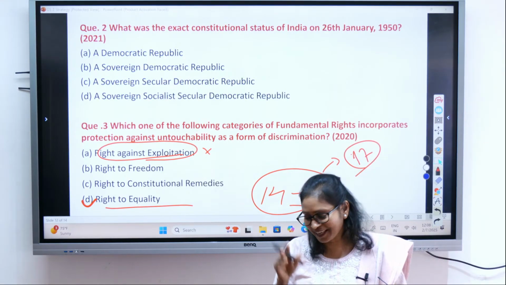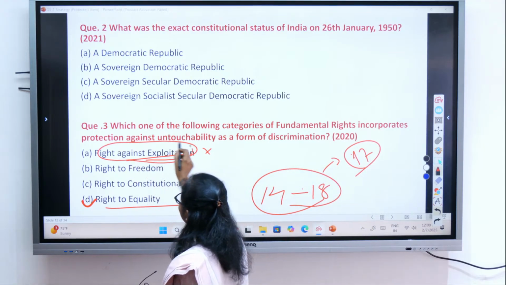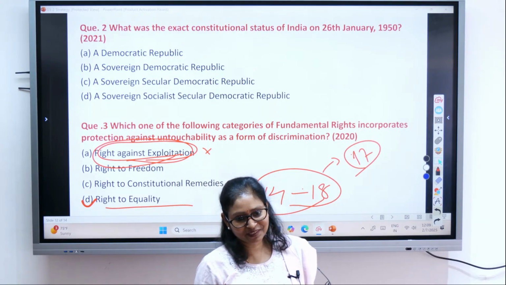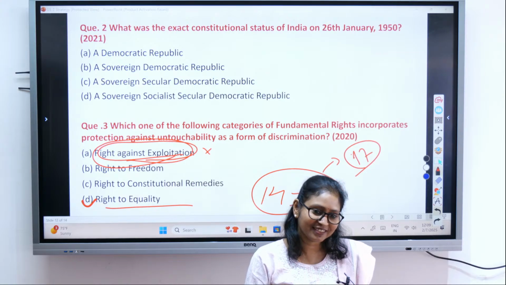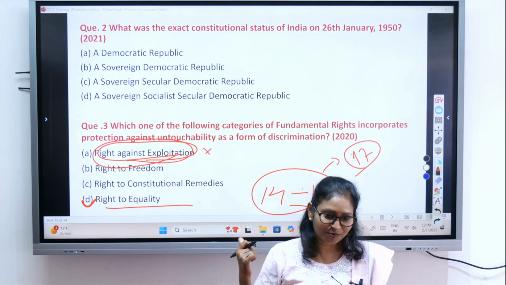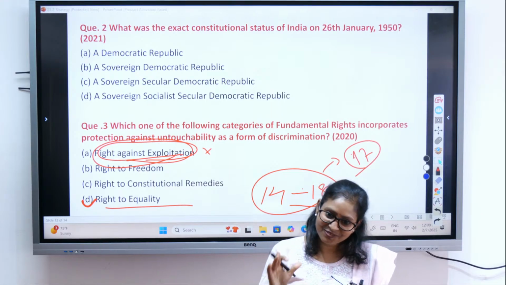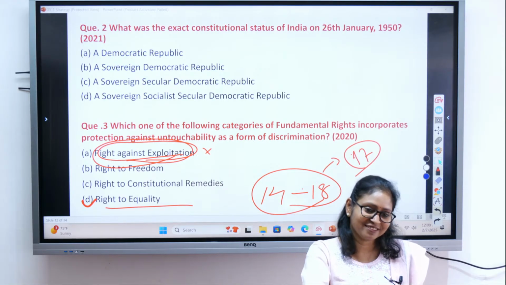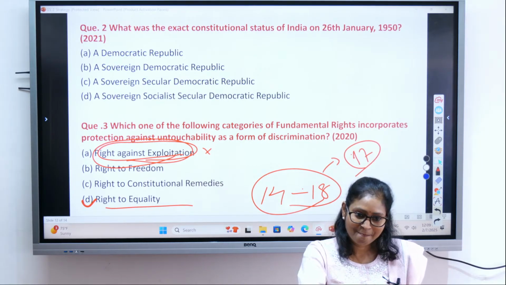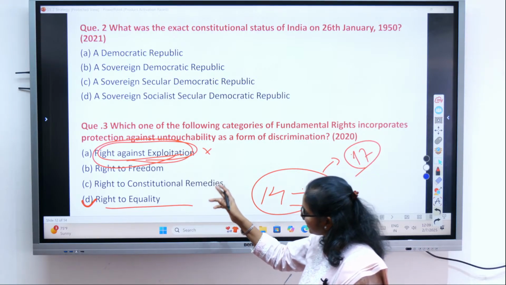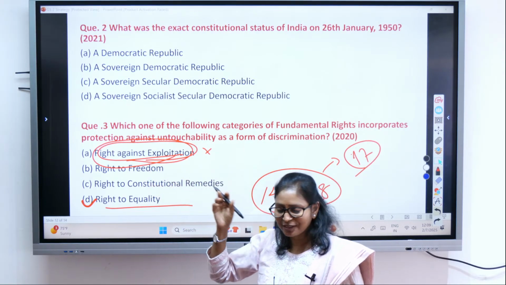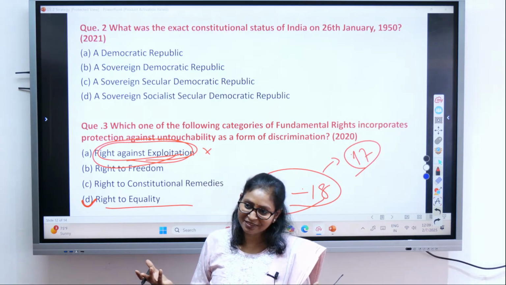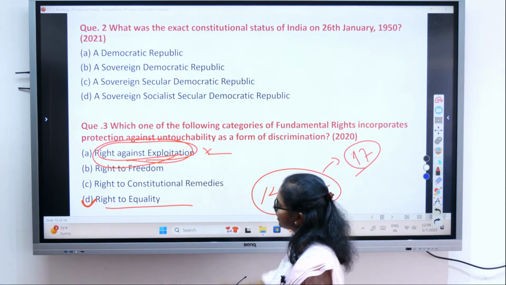Right to equality. Yes, I know this kind of mistake people do. Because we feel untouchability is something about exploitation, isn't it? And now you come to know how you are making mistakes. So you have to be very, very thorough. This is what you have to read between the lines. Isn't it? See, they will give you such kind of trap. Acha, untouchability, something related with exploitation, so it should be against the right to exploitation. Which article deals with the right to exploitation?